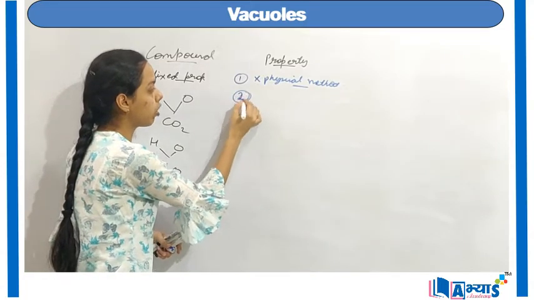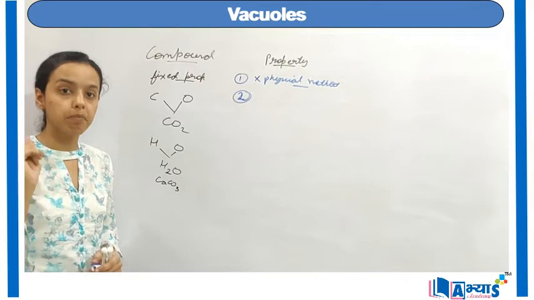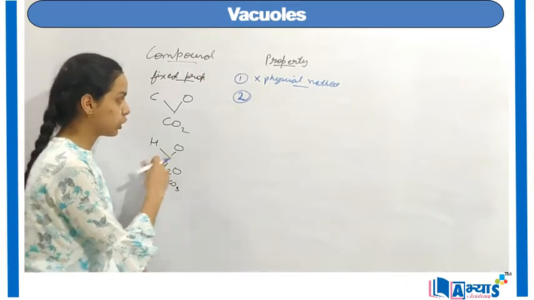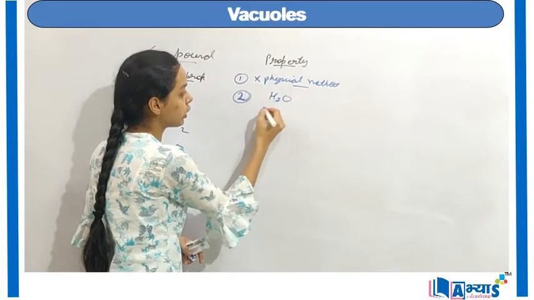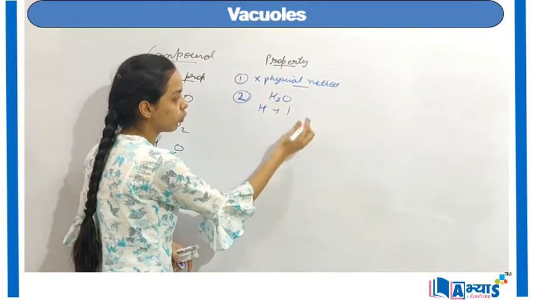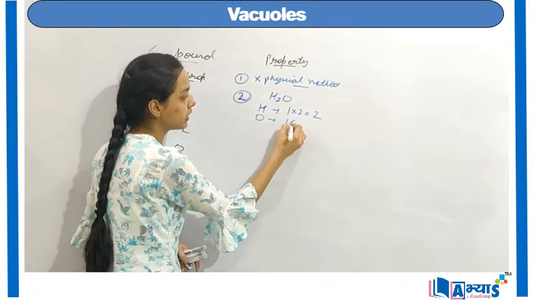The next important property of the compounds is that they have a fixed proportion by mass. For example, in the case of water, the mass of hydrogen is 1 and there are 2 atoms, so it becomes 2. The mass of oxygen is 16.